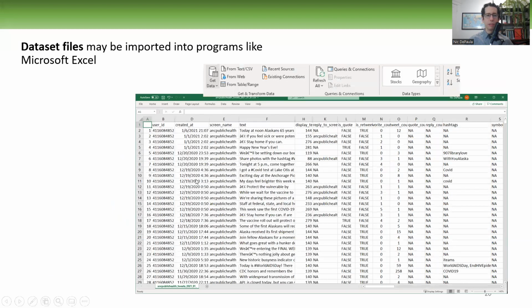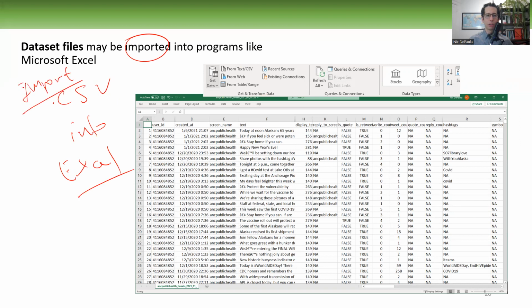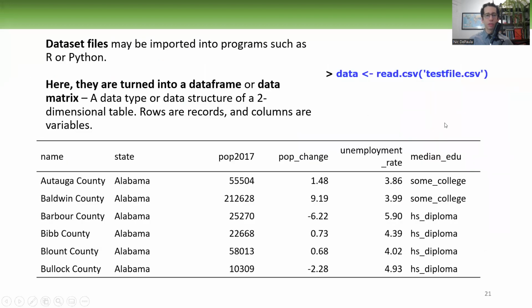So data set files may be imported into programs like Microsoft Excel. And I'm highlighting here that you should import, and I might talk about this more later, import the data files such as CSV into Excel, and do not double click on it to open it directly. It's very important to import it, because there are issues in the data encoding and data processing that are important to be captured in this way. And also data set files may be imported into programs such as R or Python, which we'll do.